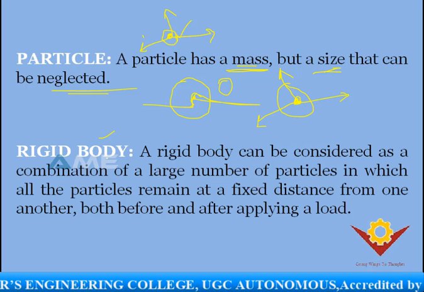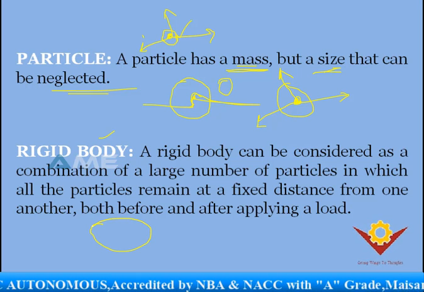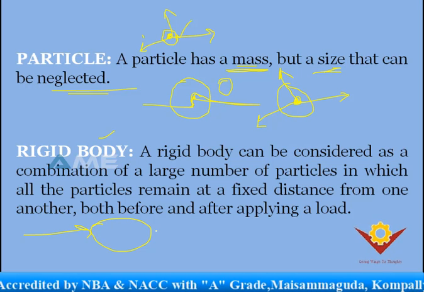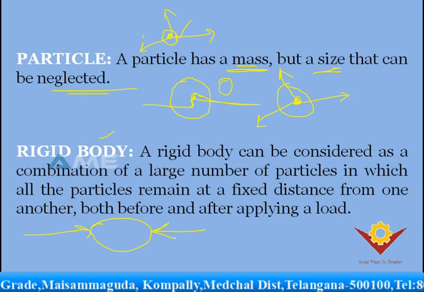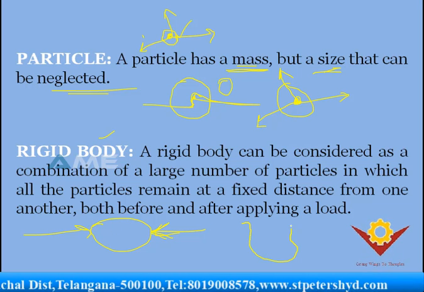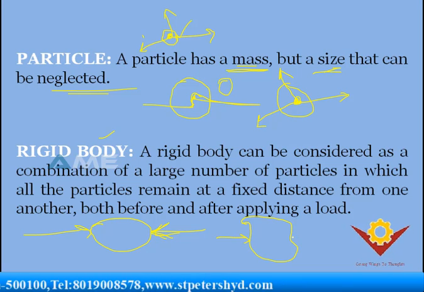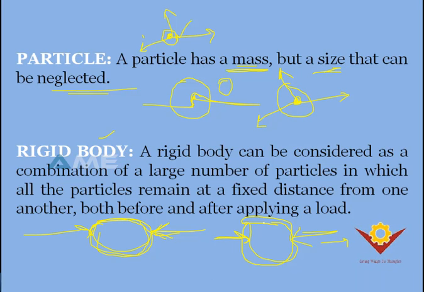And coming to the rigid body, it is also called a non-deformable body. First, what is deformable? Here, your body is there. When you apply some pressure on it, it changes its shape, right? Just like your plastic bottle. When you press it, or apply some pressure on it, it changes its shape, right? So the change of shape is called deformable. Even if you apply force, if it won't change its shape, those are non-deformable bodies. If it changes its shape, those are deformable bodies. If it won't change its shape, those are non-deformable bodies, and those non-deformable bodies are rigid bodies.